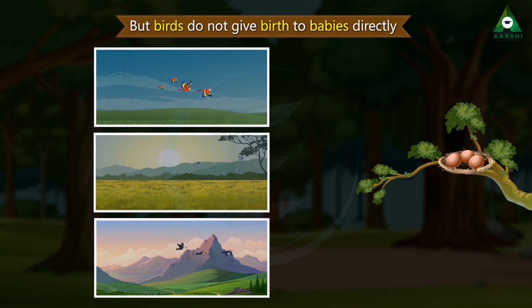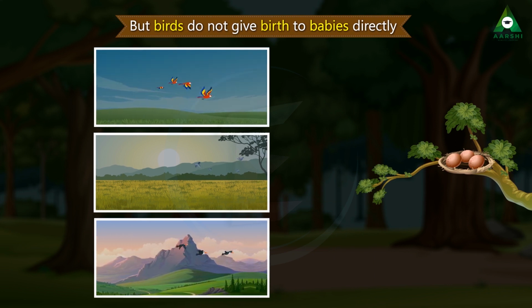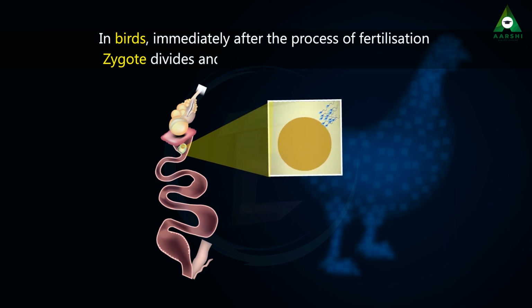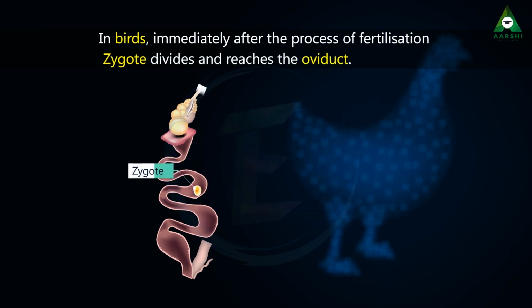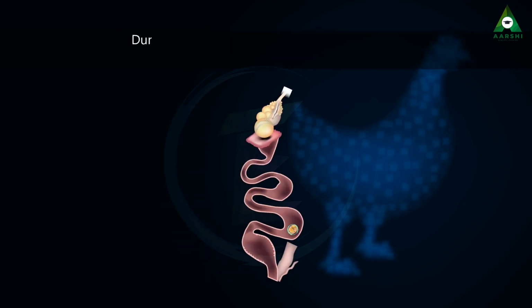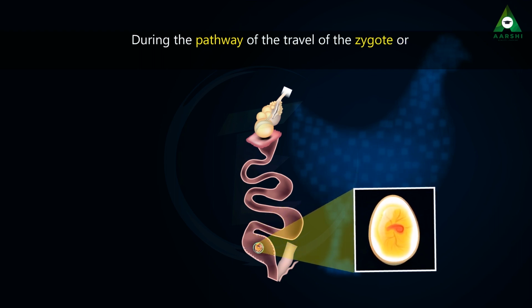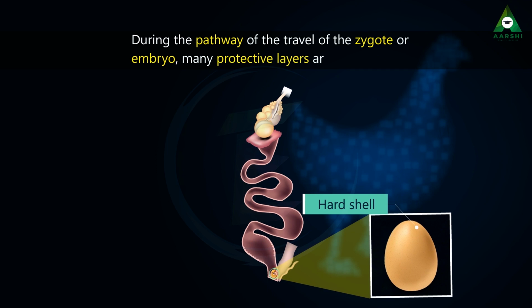Children, let us now see the process involved in formation of egg in birds. In birds, immediately after the process of fertilization, zygote divides and reaches the oviduct. During the pathway of the travel of the zygote or embryo, many protective layers are formed, and hard shell is the final layer formed.